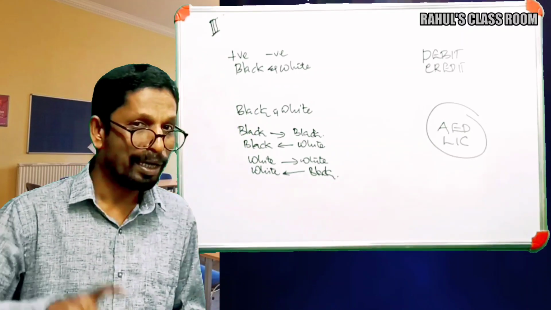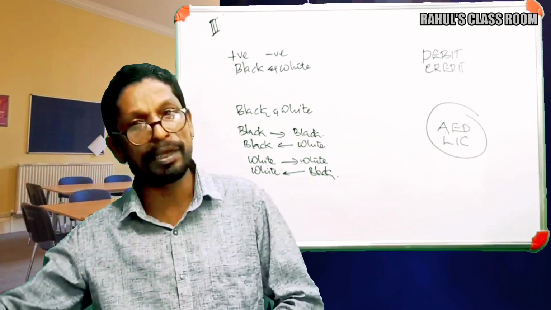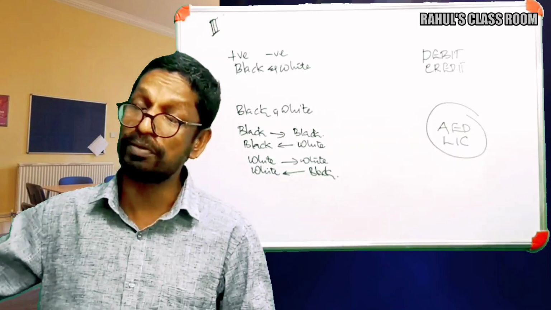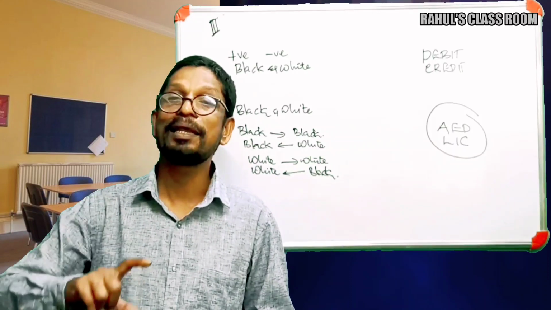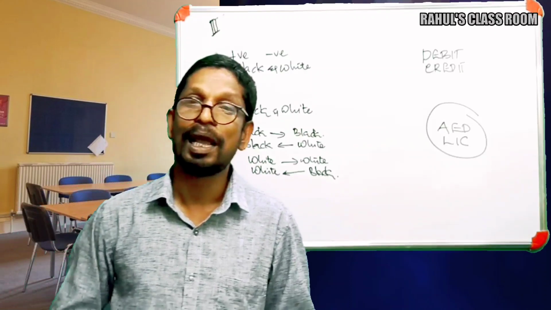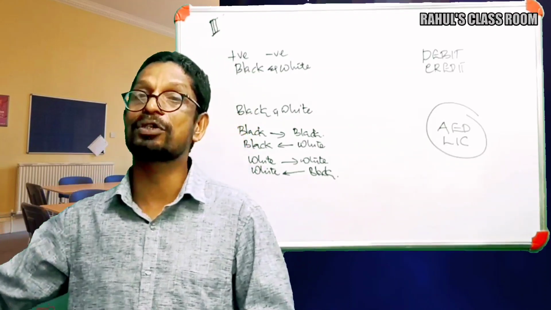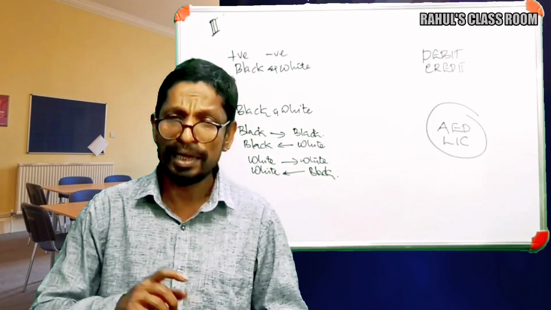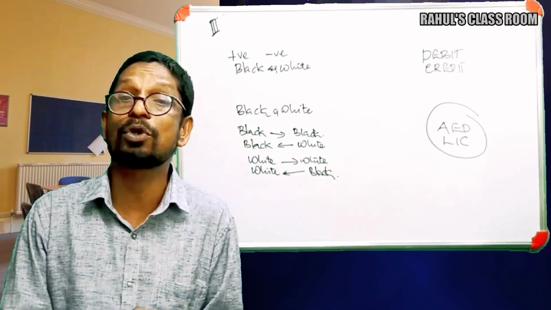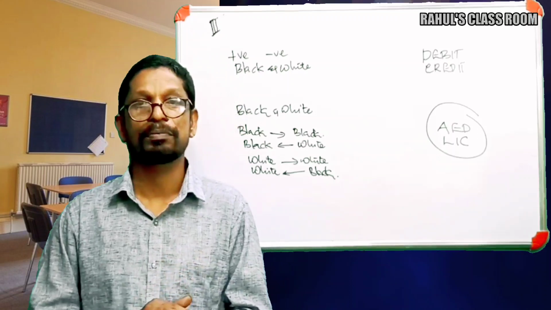Okay, so positive figures can be increased by charging further positive. A white color can be increased by charging further white. A negative figure can be increased by charging negative, and black color is increased by charging further black. And when they are reducing, we are charging the opposite colors or the opposite attributes. Okay.